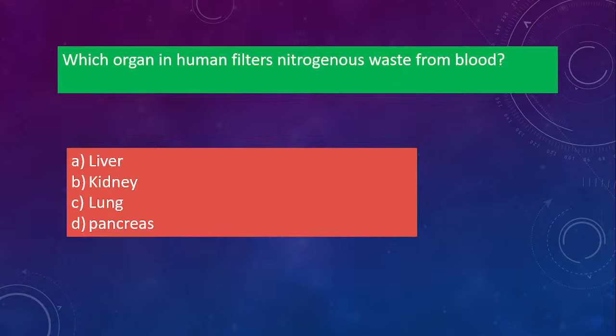Next one. Which organ in human filters nitrogenous waste from blood? Is it liver, kidney, lung, pancreas? Which organ will throw out nitrogenous waste from blood? So what will be the answer? Let's see the answer. So it is kidney. Yes, B is the correct option. So kidney, nitrogenous waste, we are talking about kidney here.